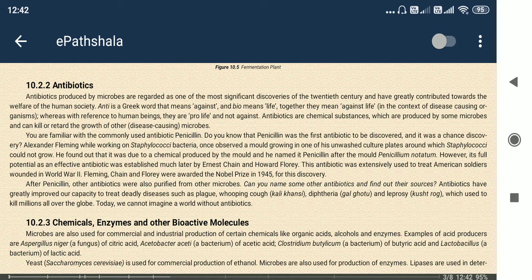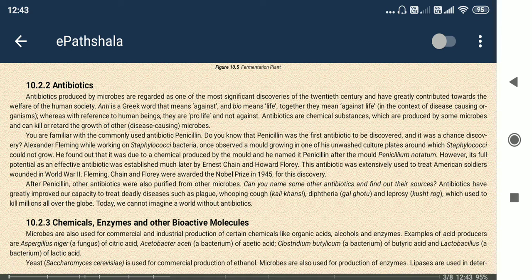Aspergillus niger is a fungus. From Aspergillus niger we get citric acid. From Acetobacter aceti we get acetic acid. Acetobacter aceti is a bacterium. From Clostridium butylicum we get butyric acid, and Lactobacillus gives lactic acid. I would like to repeat this, very important.